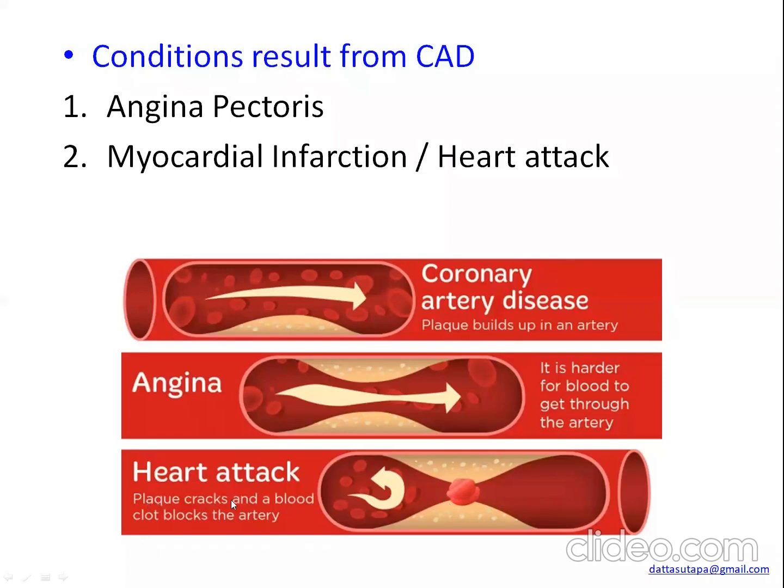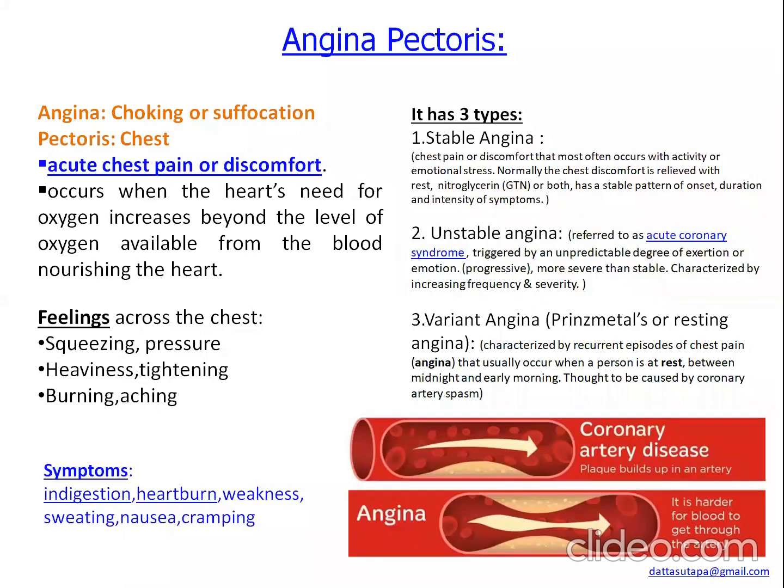Okay, so clinically there are two conditions, angina pectoris and myocardial infarction, or we can call it heart attack. Now, what is angina pectoris? Angina means choking or suffocation, and pectoris is related to the chest. So, if there is any kind of acute chest pain or discomfort, we can call it angina.